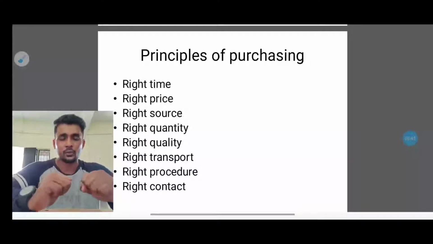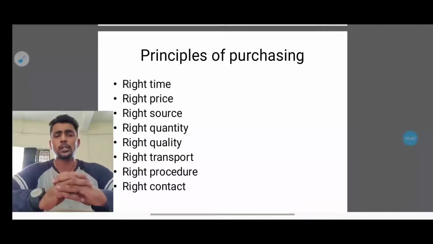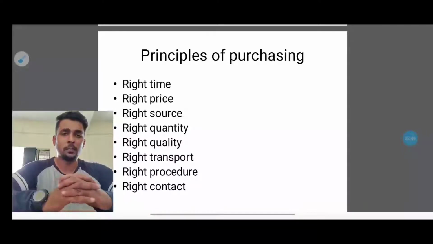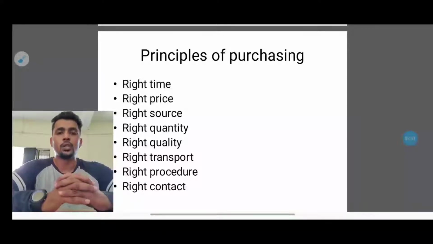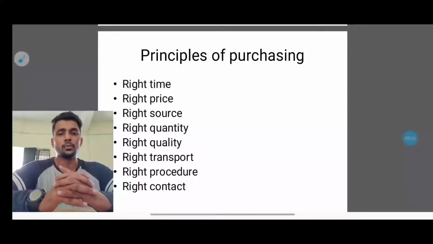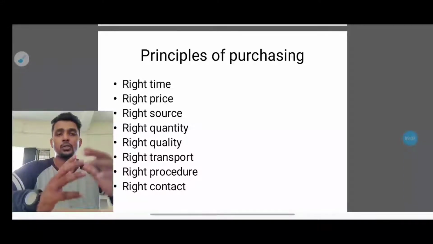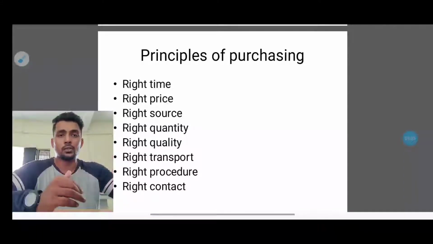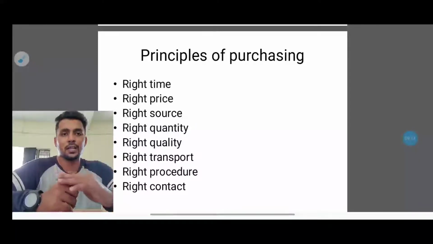The third one is the right source. Some raw materials might be in demand, so they have to go to the right source, because some people might have good contacts, so they can go and buy the products. If they are not having the right source, it will be very difficult to buy the exact raw materials on time. It could be a big problem to buy the raw materials on time. So it will also affect the right time.